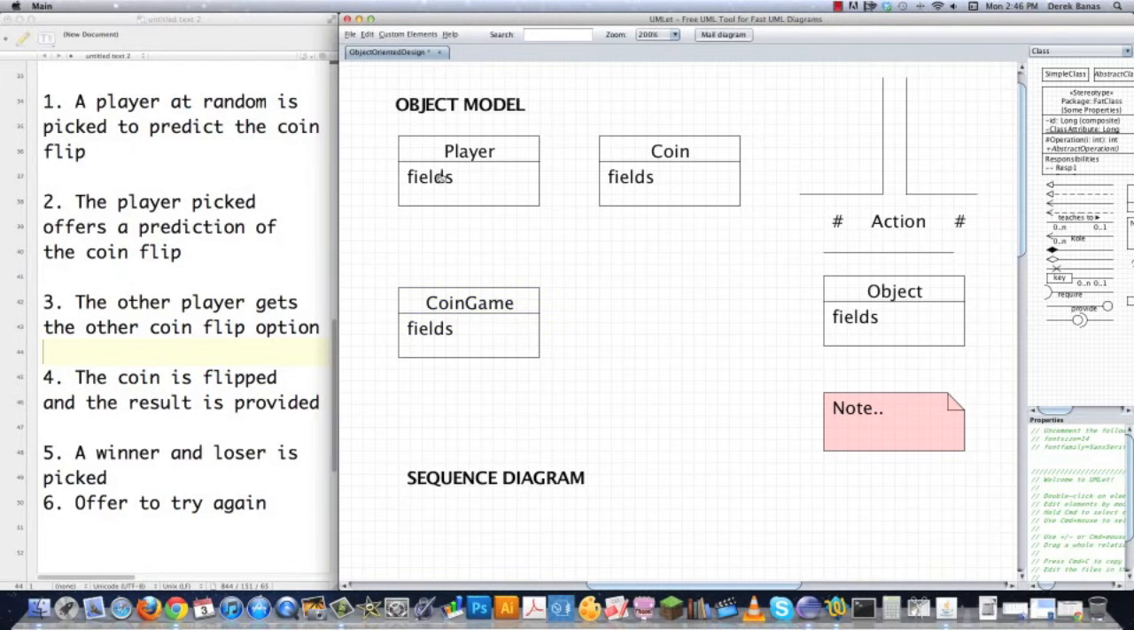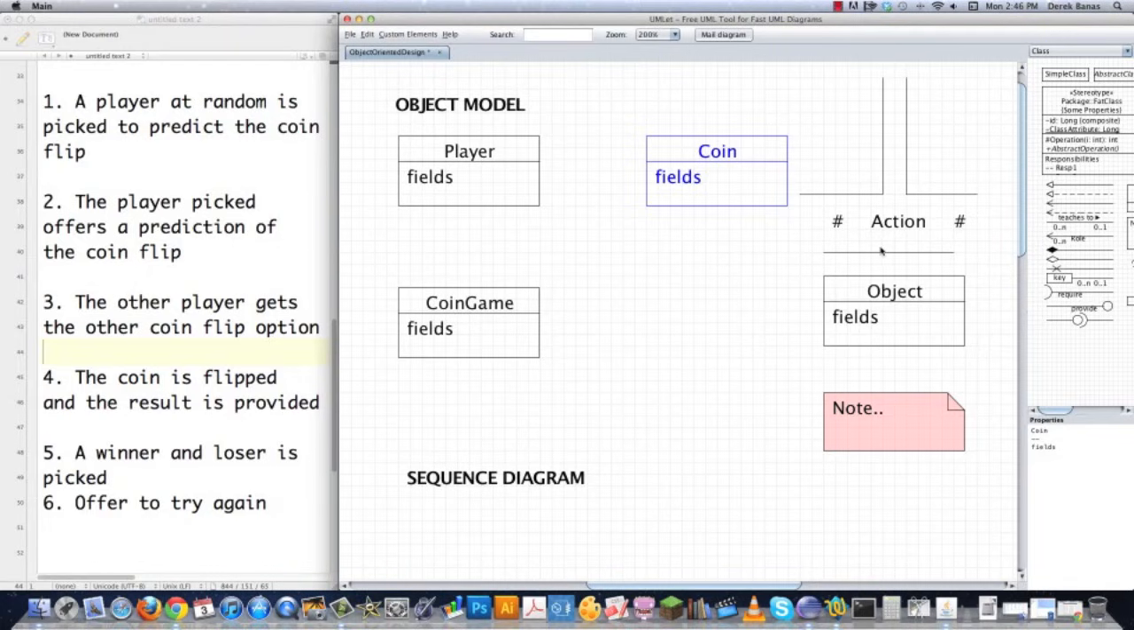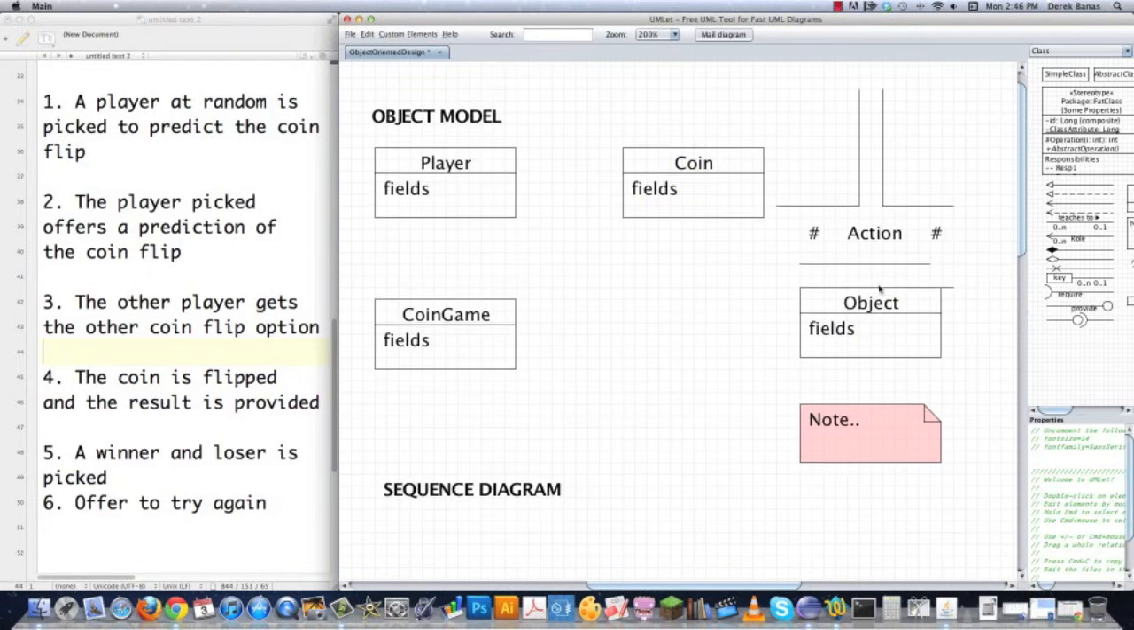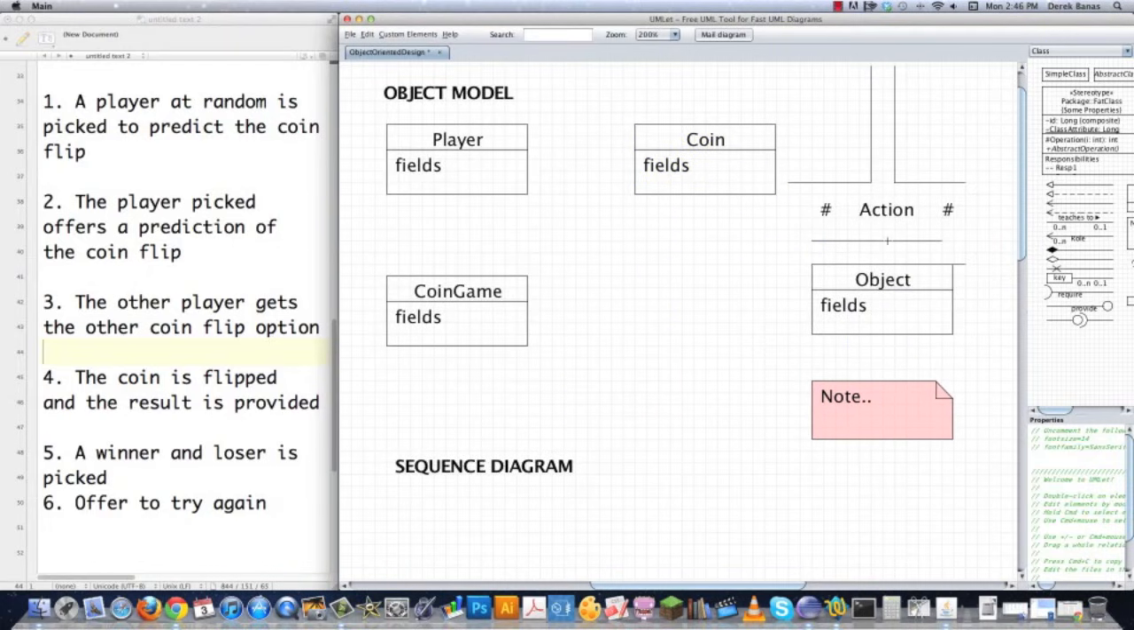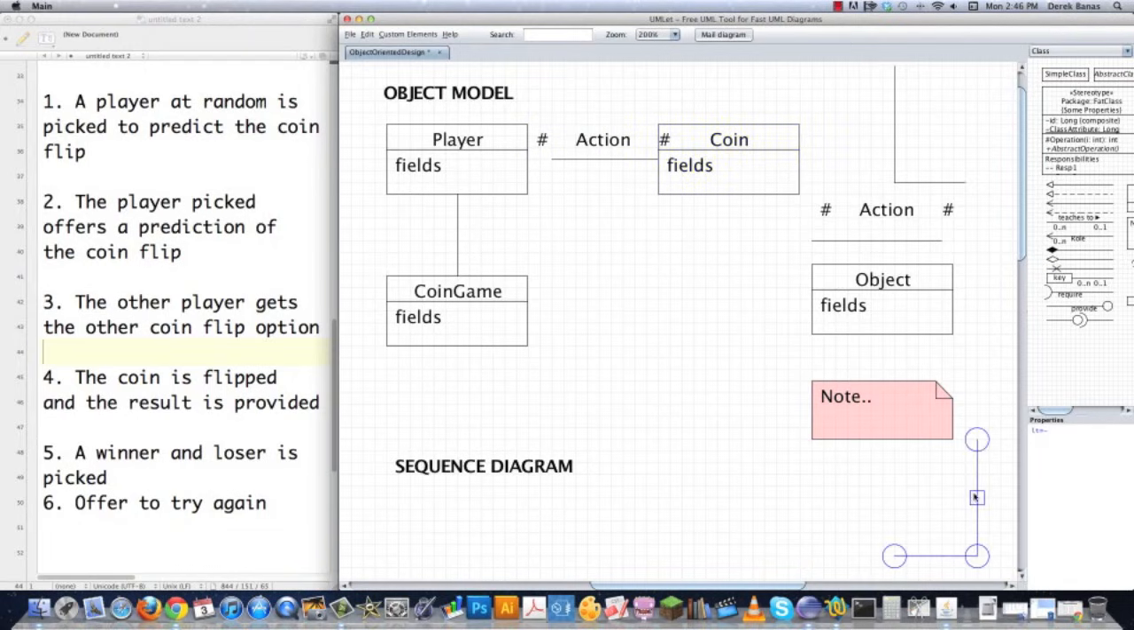So now I need to think about, okay, well, what fields am I going to use? Actually, let's think about this a different way. Let's connect all these guys and figure out exactly how they're going to work together. Connect their lines up. Okay, so everything's going to be connected. And then over here, I'm going to put in exactly what actions are going to take place. Give myself a little bit of room. Move this guy over there. So what actions are going to take place between the coin and the player? Well, there's going to be a coin flip.